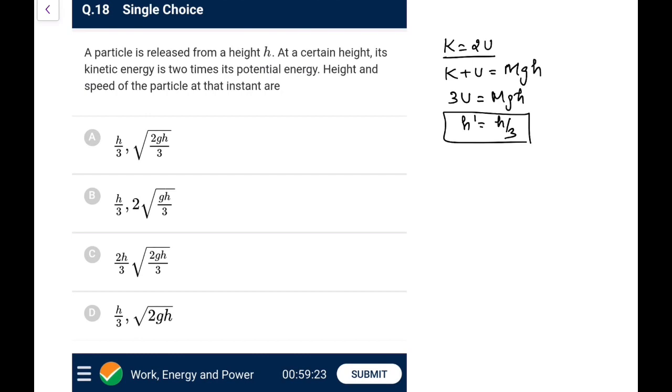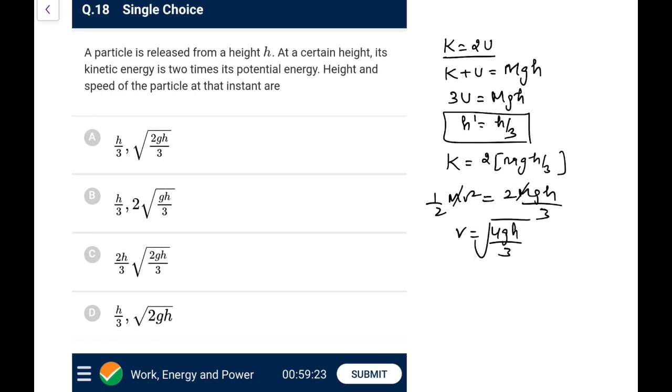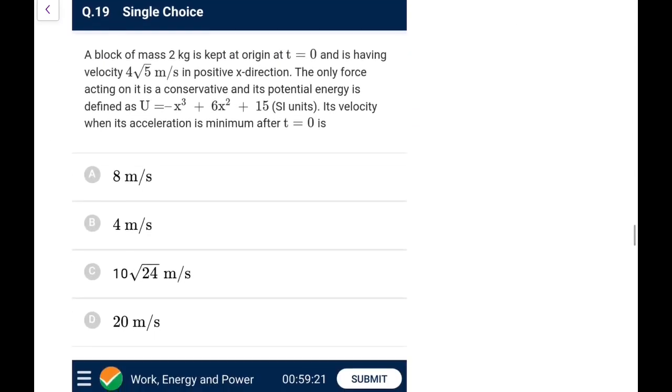So we are left with 3 options. And what would be the kinetic energy? Kinetic energy is twice of U, that is twice of mg h by 3. So half mv square would be 2 mg h by 3. So m and m goes, so v would be root of 4gh by 3. So going by this, the option that I am looking at is option B. That's the correct one.